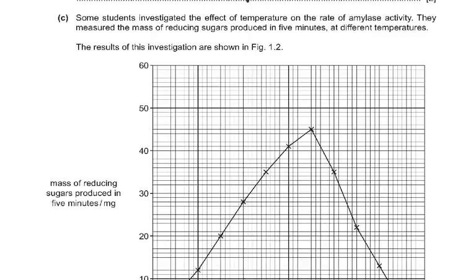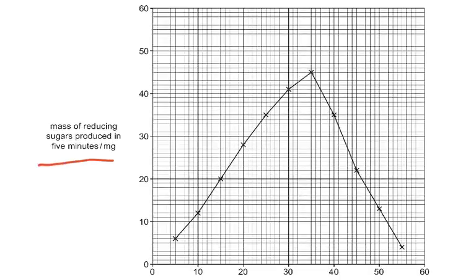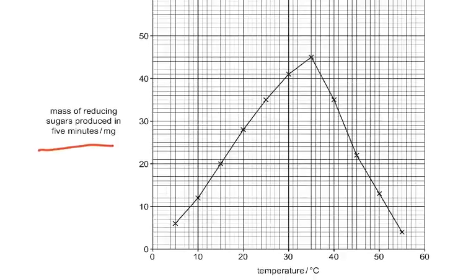Then as we come to these sort of questions where there's a graph, some students investigated the effect of temperature on the rate of amylase activity. They measured the mass of reducing sugar produced in 5 minutes at different temperatures. The results are shown. Now what do we have? We have mass of reducing sugar produced in 5 minutes in milligrams, and here we have temperature.